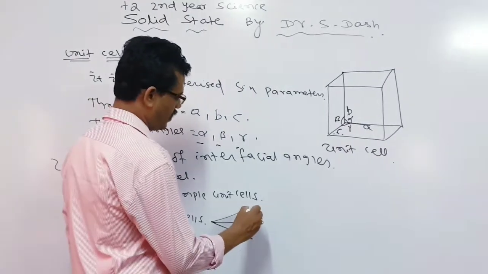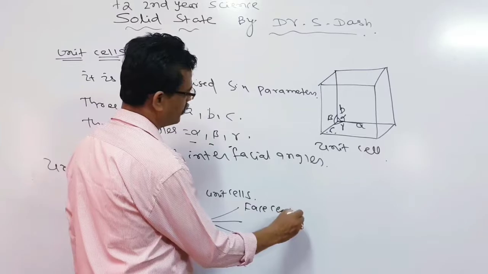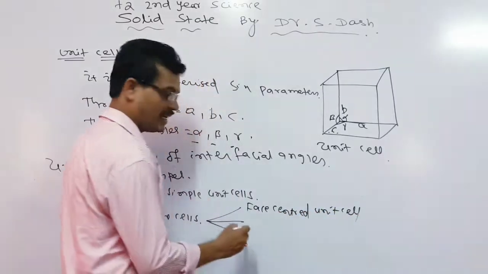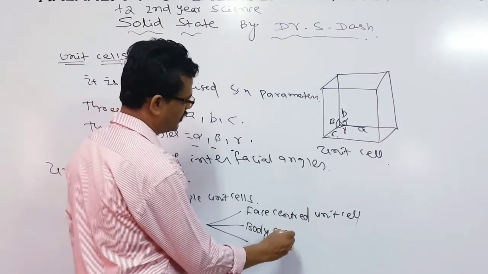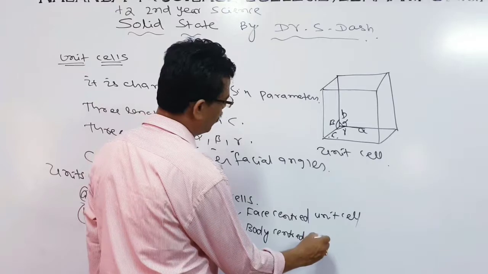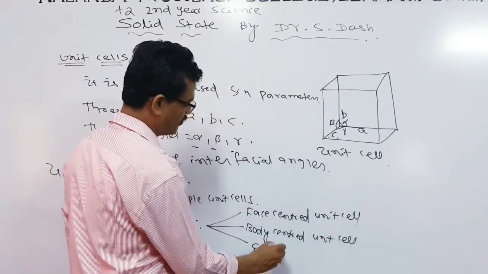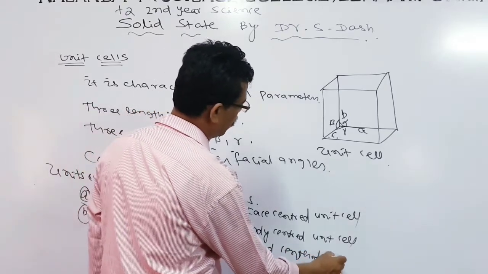That is, face-centered unit cell, second is body-centered unit cell, and third is end-centered unit cell.